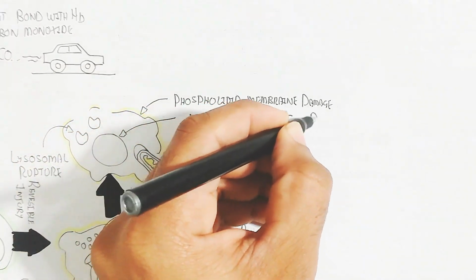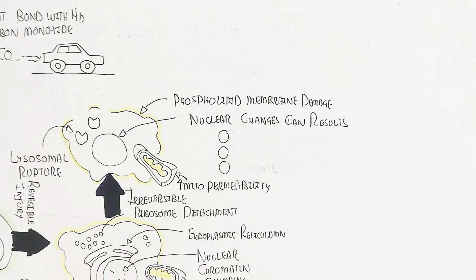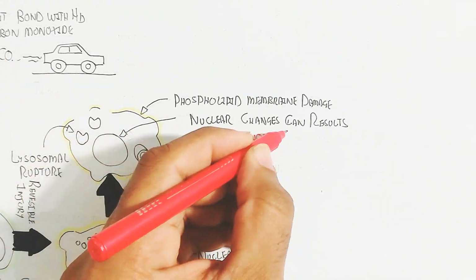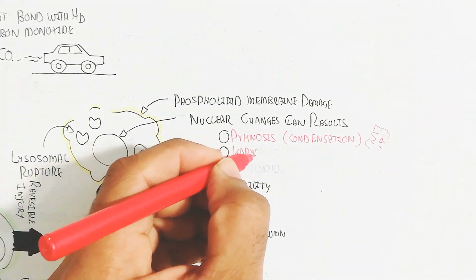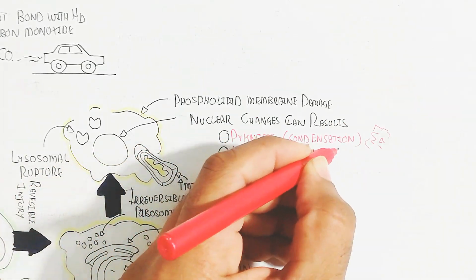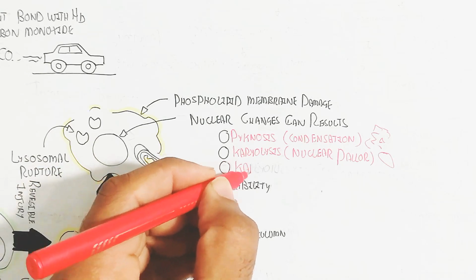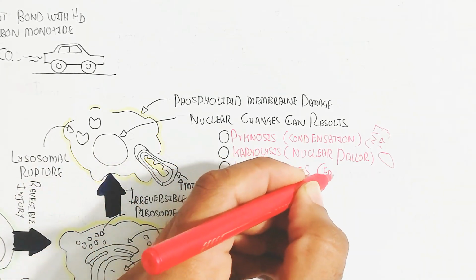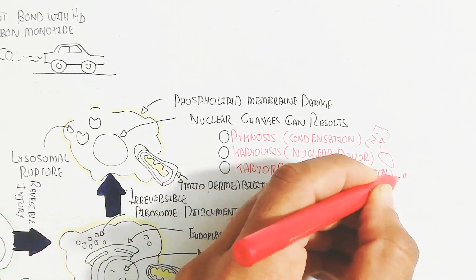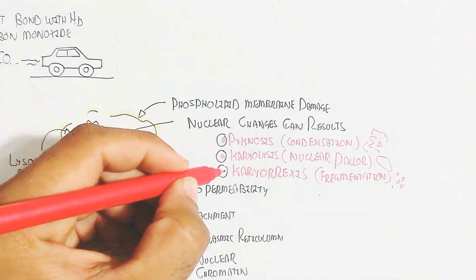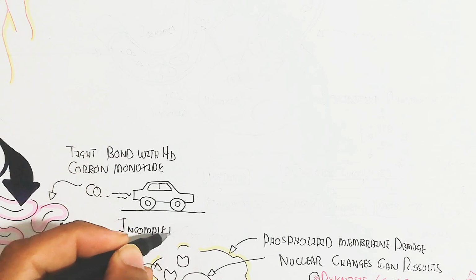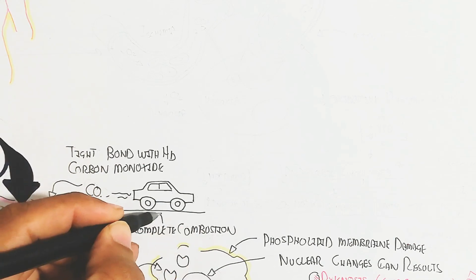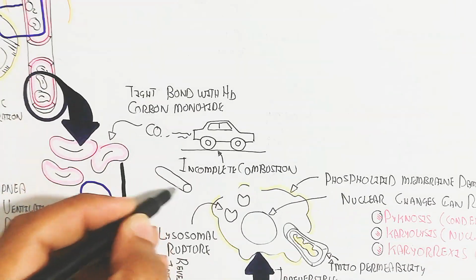The nuclear change can result in pycnosis, the condensation of the chromatin material, karyolysis, the nuclear fading, and karyorrhexis, the fragmentation of the chromatin. In this way, the damage will lead to apoptosis of the cell and the tissue will be damaged.